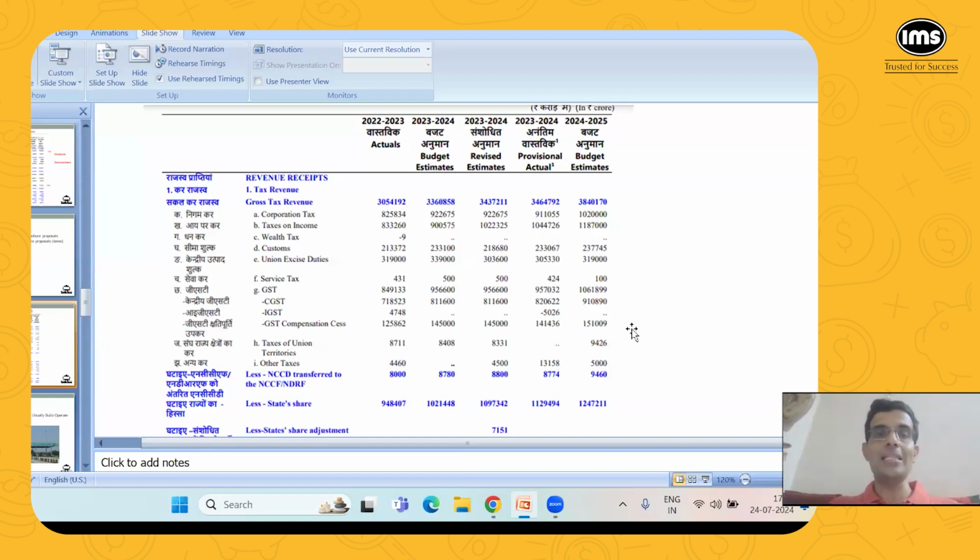So instead of paying, say, excise duty and sales tax and service tax and this tax and that tax, instead of paying so many taxes, just integrate everything in one tax, that is GST, and just file that one tax. So that one indirect tax. So that was the whole idea of GST.